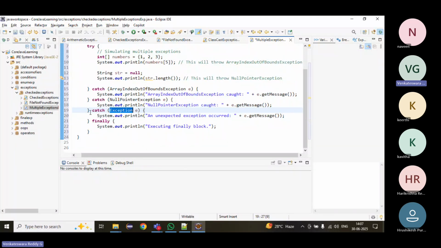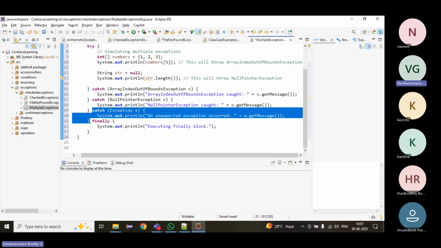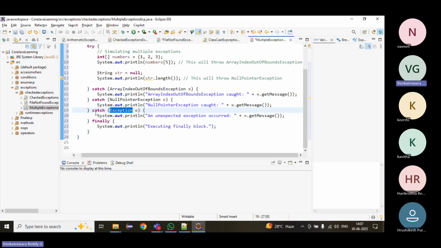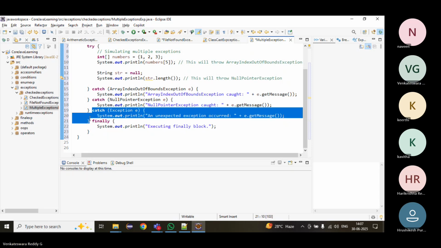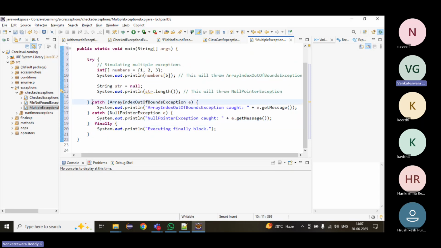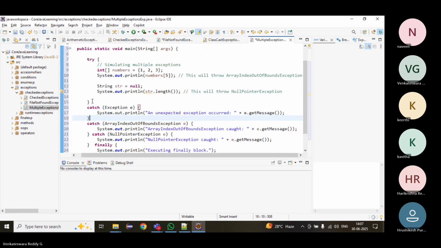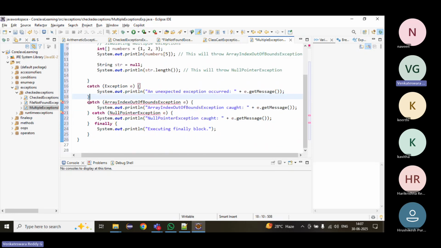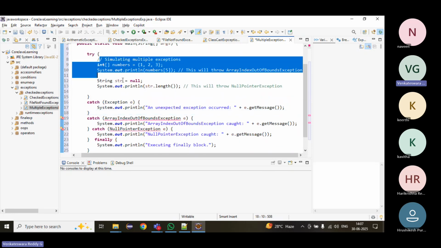Whatever exception occurs, it will catch. Suppose I write this one first, what will happen? Any exception that occurs, it will catch.